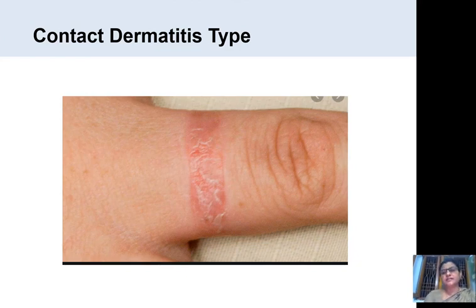About each type we can learn, and among them three come under immediate hypersensitivity reaction. The last one comes under delayed hypersensitivity reaction. Type 1 is anaphylactic, type 2 is cytotoxic, type 3 is immune complex, and type 4 is delayed cell mediated hypersensitivity reaction.